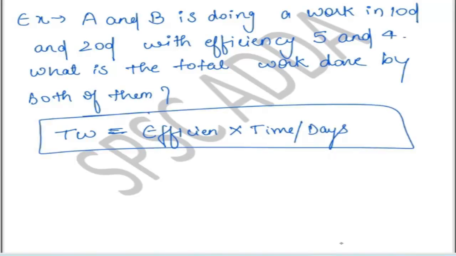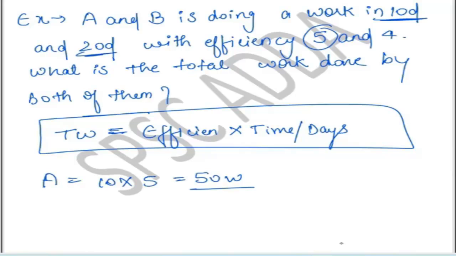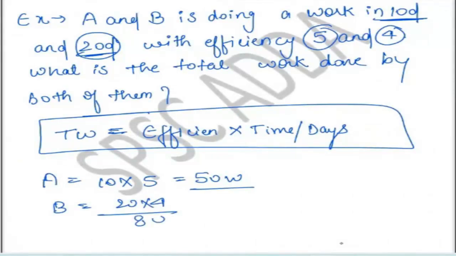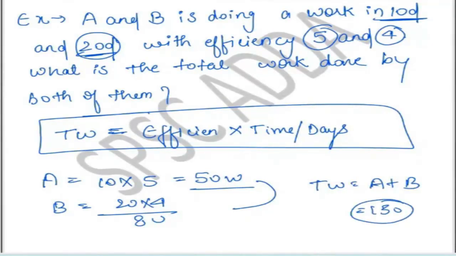So A will work 10 days with efficiency 5. 10 into 5 means he is doing 50 work in total. B is doing 20 days with efficiency 4, so B is 20 into 4, which is 80. So total work is work of A plus B, which is 130. Correct? This is the basic approach when you are given days and also given efficiency.